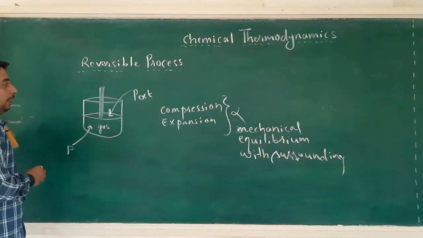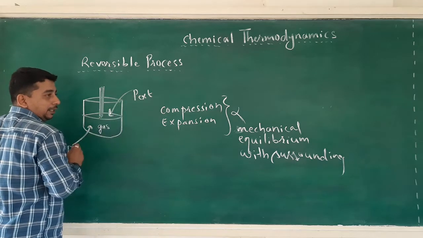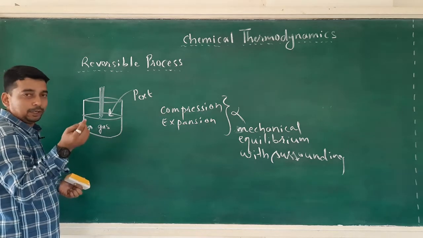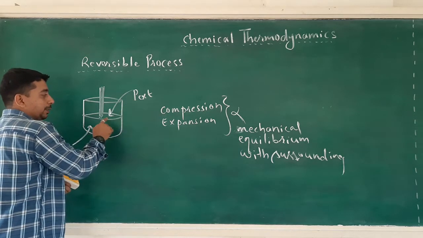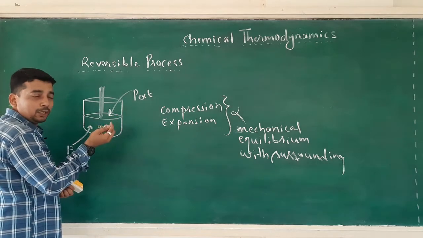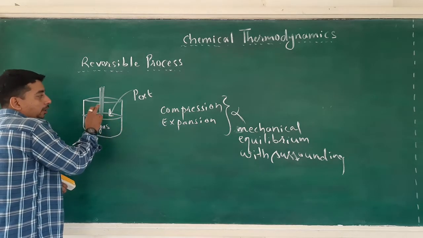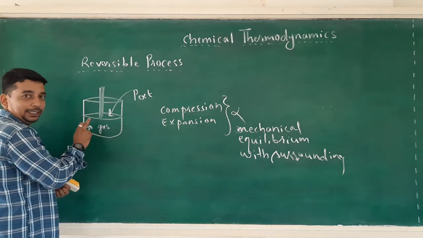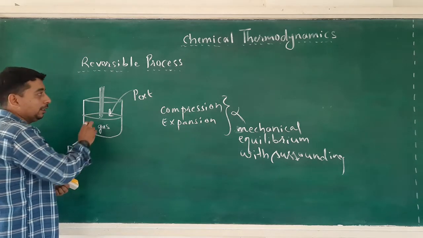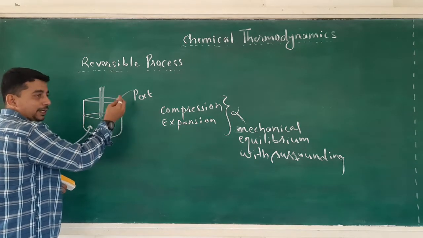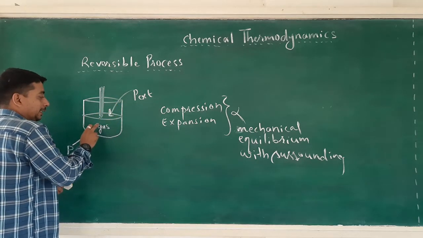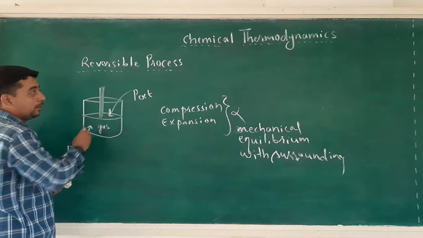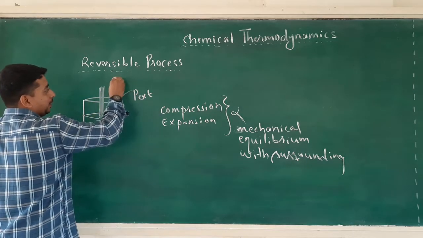Now if I decrease this external pressure by an infinitesimal amount, meaning a smaller amount, then the piston will move outside, it will move upward, meaning the expansion of gas will occur. The volume of gas will increase and expansion of the system will occur. So, if I decrease the external pressure, expansion will occur.